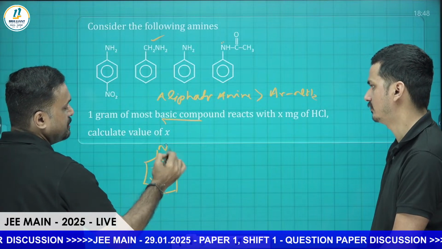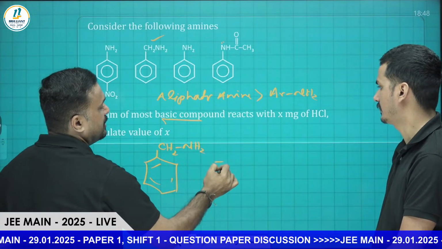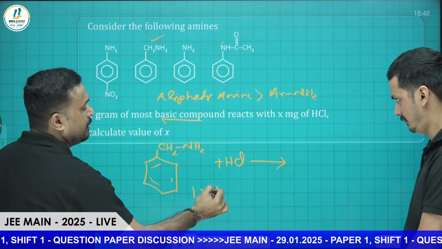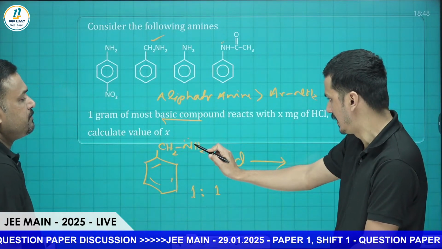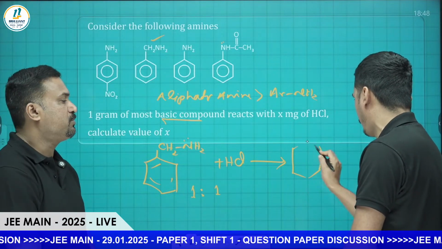So benzylamine is C6H5CH2NH2, and that is reacting with HCl. You know that one reaction with the HCl they are talking about, so 1:1. Once one mole is reacting, this nitrogen will donate its electron pair to this H+, so they will form a salt complex like this, salt formation.